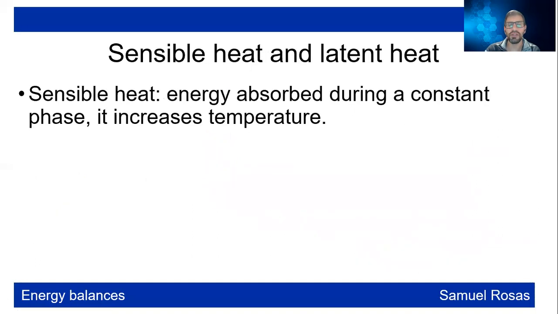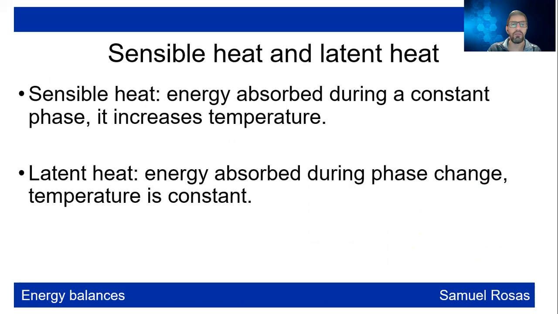So what we call the sensible heat is the energy that is absorbed during a constant phase, and it's increasing temperature. Remember, delta H is going to be equal to the integral of Cp dT, but the latent heat is energy absorbed during phase change, and the temperature remains constant.